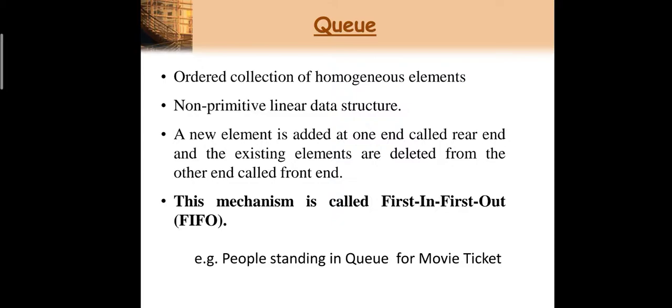Okay. Now if a new element is added at one end, that is called the rear, as I said, an existing element which is already added inside your queue can be deleted from the queue through the other end, that is called the front end. That means the mechanism, or the principle on which your queue is working, is called first in first out. Whoever comes first will be deleted first from the queue. Now recall, what is the principle of stack?